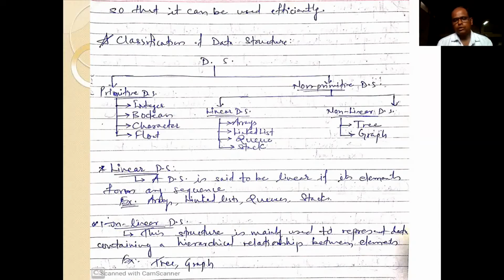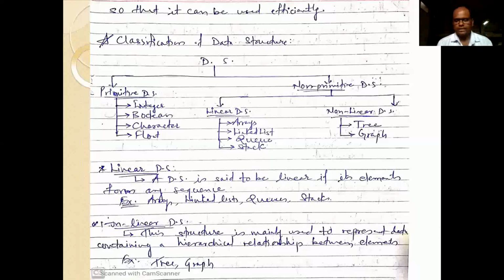Okay, if you move on to the non-primitive data structure, it can be further divided into two types: linear data structure and non-linear data structure. In linear data structure, we have examples like arrays, linked list, queue, stack.